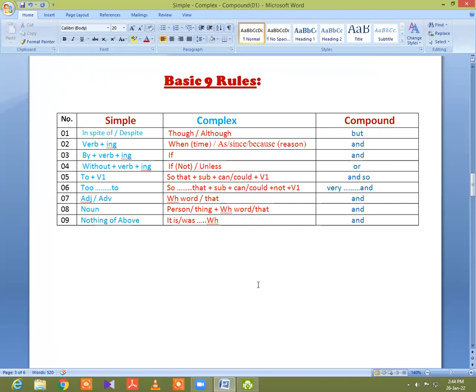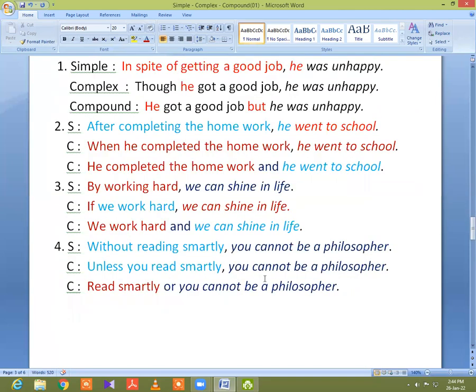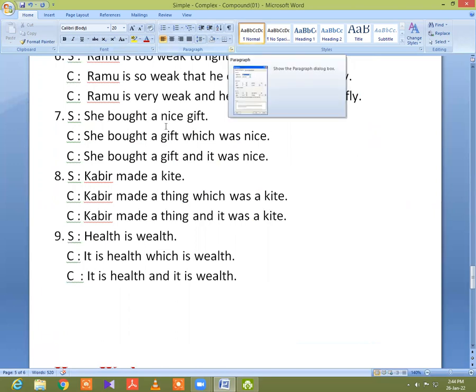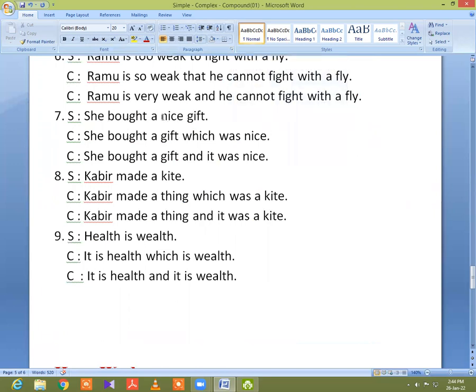So I will clarify this matter by giving an example. Please notice example number 7. He bought a nice gift. It is an example of a simple sentence, and you didn't find any of the 6 words above, so you only get this adjective, nice. So you will write the other words without this "nice". So you will write: he bought a gift.